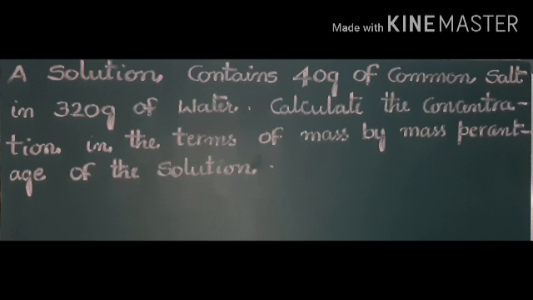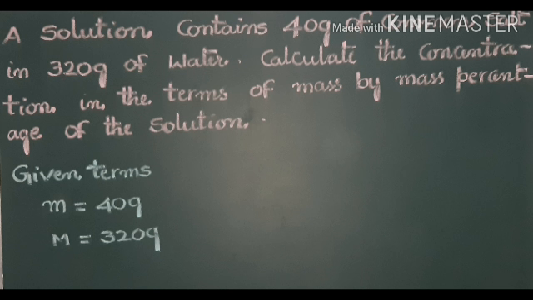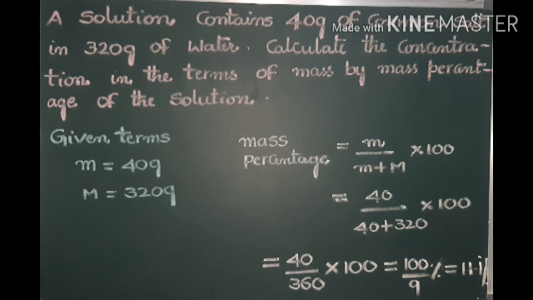Here small m is given as 40 grams, because it is relatively less in quantity, and water is 320 grams. The mass percentage formula, you know, is small m by small m plus capital M into 100. Small m is 40 and capital M is 320. 40 by 360 into 100 equals 100 by 9, that equals 11.1 percentage.